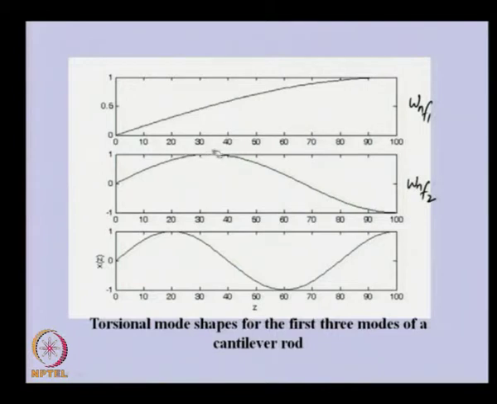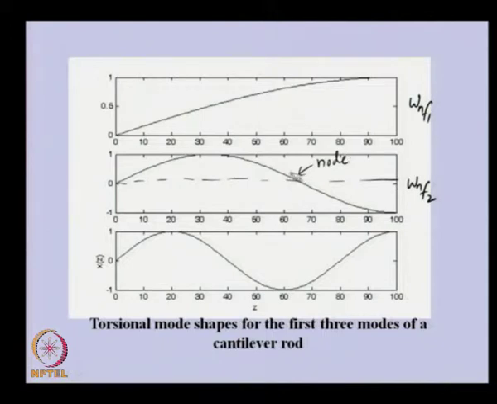So, the maximum we are taking as 1, but here you can see that if we draw the 0 line, there is one place where the shaft displacement is 0, and either side of this particular point has opposite angular displacements. So, this particular position is called a node, as we have seen earlier also.